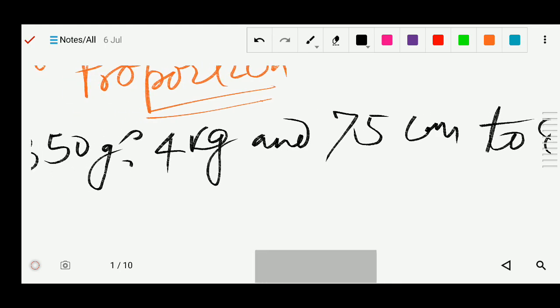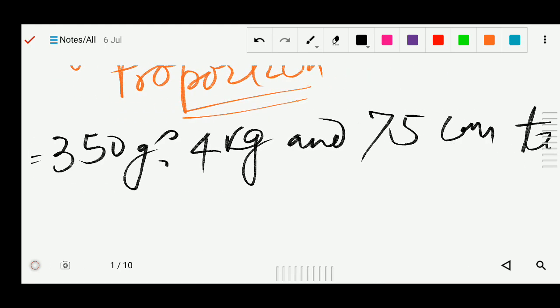So now here it is given in the ratio, and we have to determine if the ratios form a proportion. So they are proportion or not, we have to check that.